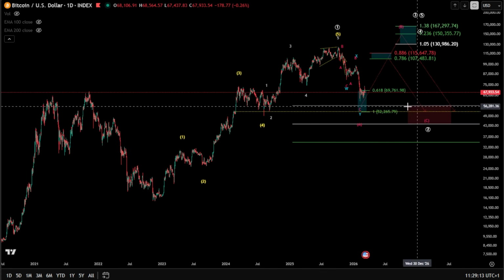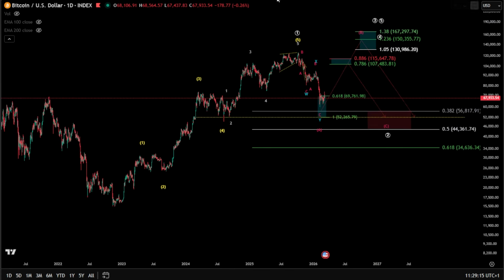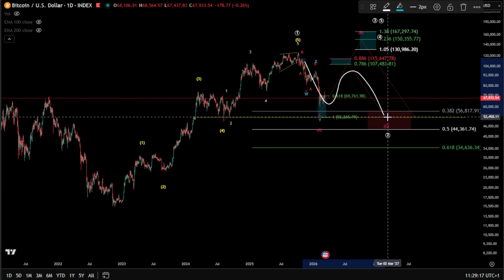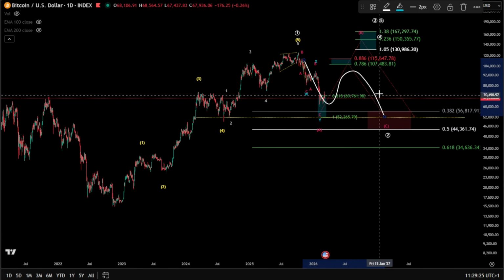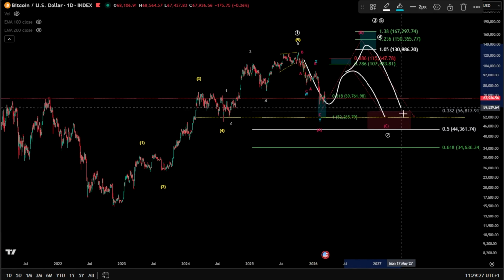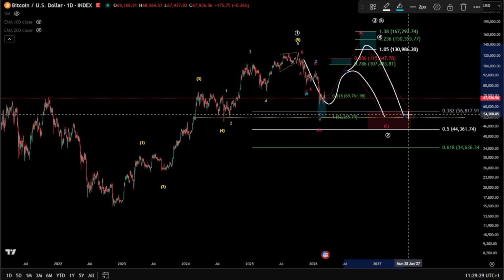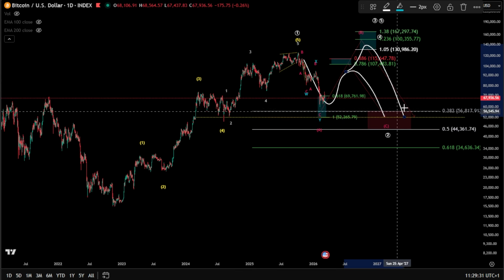Now, for the probabilities, as we mentioned, yes, very likely we might have an ABC here, a regular flat. It is very likely as well to transform to an expanding flat here as a wave 2.